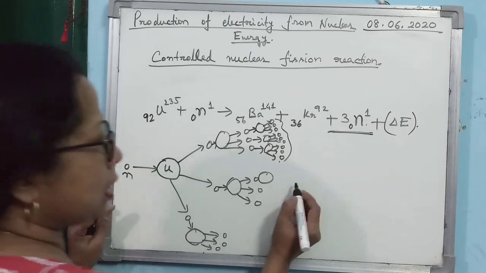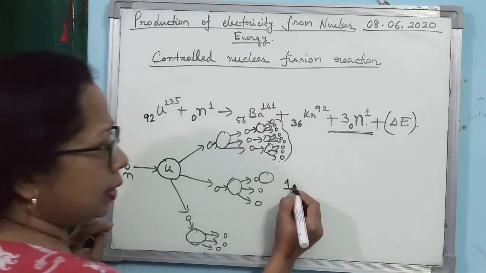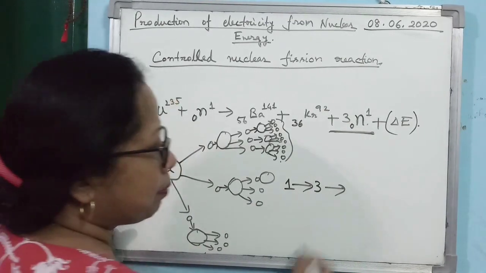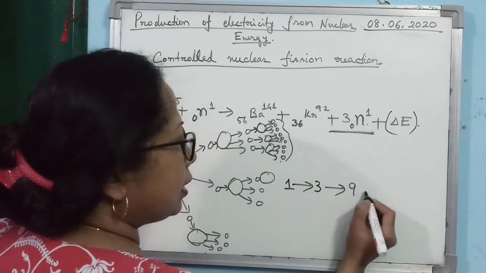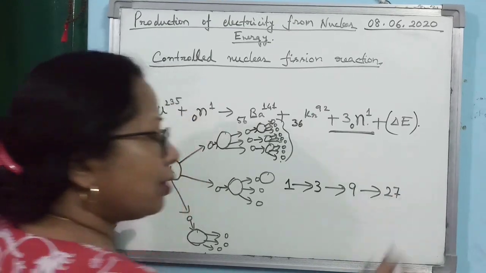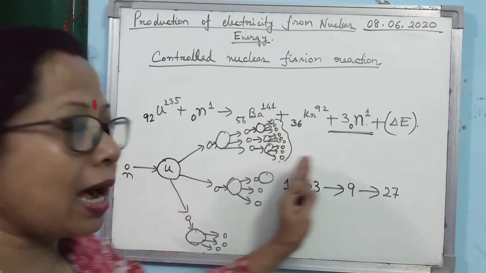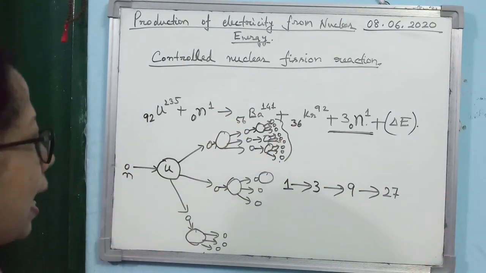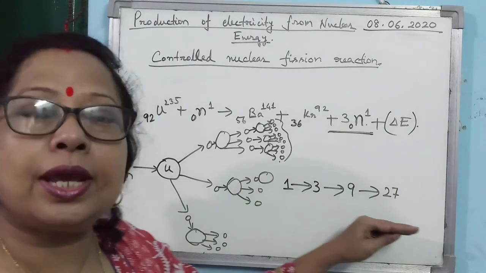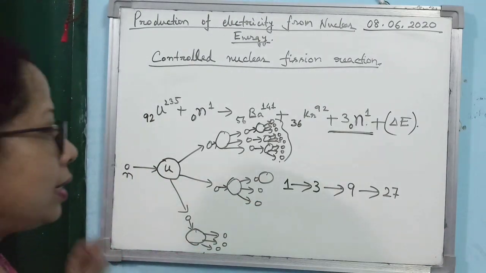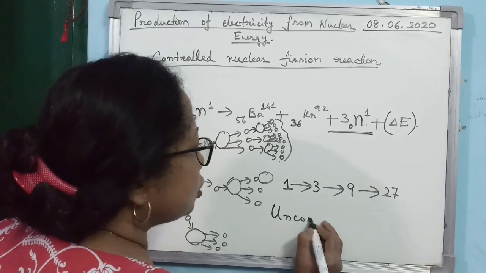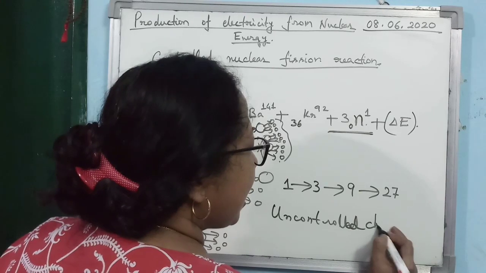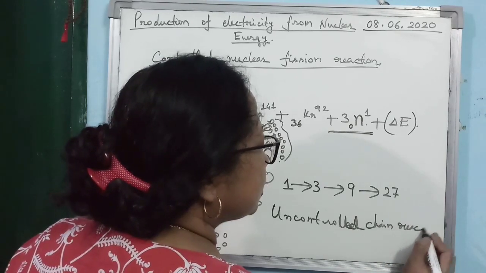So understand what is happening. First step, 1 neutron taking part. Second step, 3 neutrons. Third step, 9 neutrons. Fourth step, 27 neutrons. So what is happening is that it is becoming uncontrolled, and not only that, the reaction is taking place in a chain. This is known as chain reaction, and it is known as uncontrolled chain reaction.